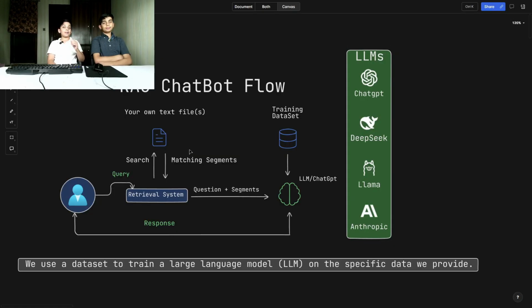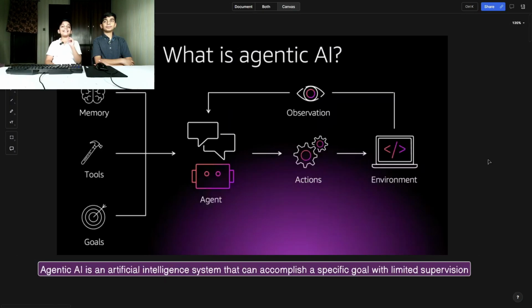So what is a RAG chatbot? RAG chatbots are LLMs that are given a specific dataset for specific answers. For example, if we ask an LLM what is the fastest car, it will show all of the cars in the whole world. But if we give it a dataset, it will only show the specific company dataset we gave it.